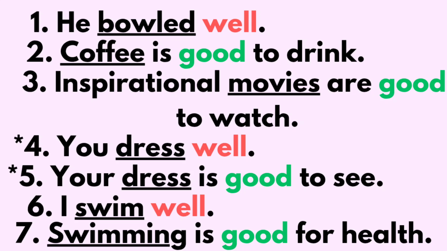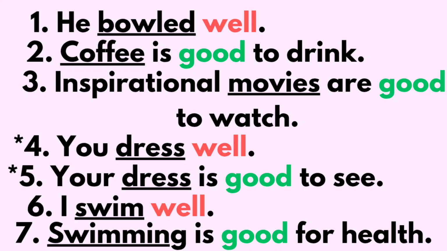You dress well. In this sentence, well is an adverb and dress is a verb. How do you dress? Well, which means you know how to dress. You dress properly and you have good dresses, right? Look at the fifth example. Your dress is good to see. If you note, just look at the fourth and fifth examples.